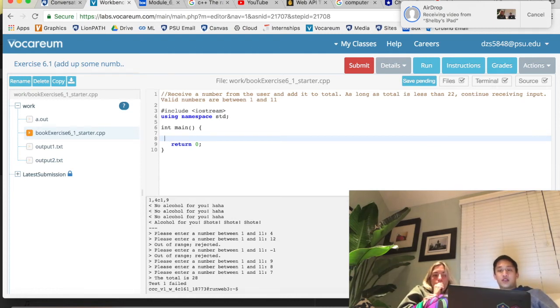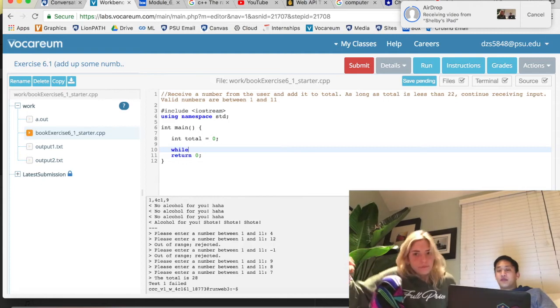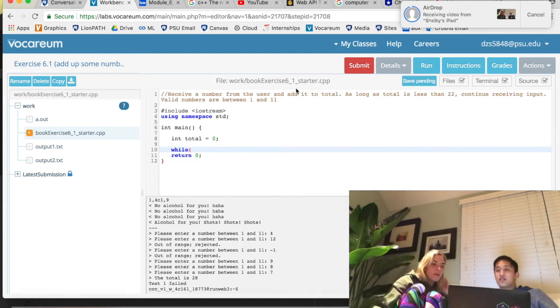Right here, I'm gonna create a variable called total, which will hold our total points. Right now we start off at 0. Now we're gonna do that while loop, and it says as long as the total is less than 22. So I'm gonna say while total is less than 22. Sorry, I don't know why I said 200.